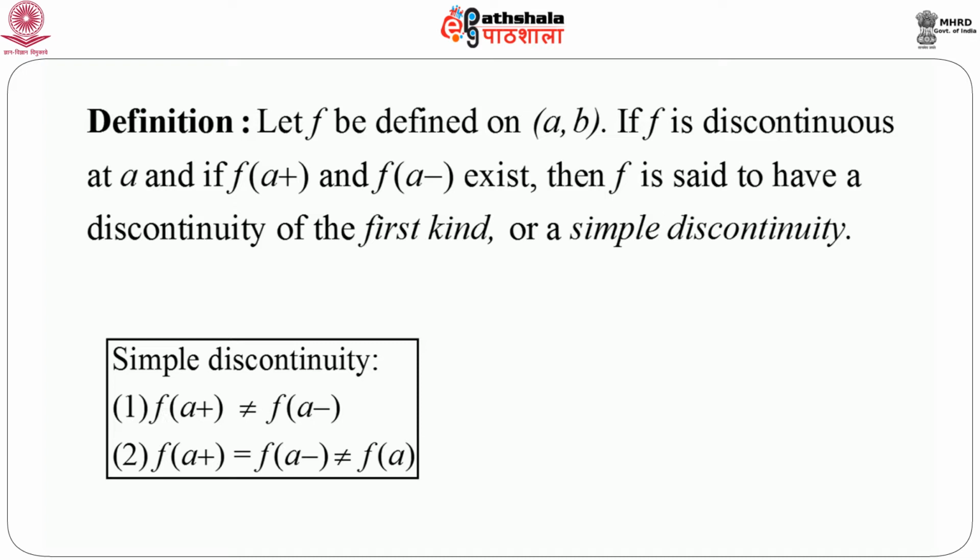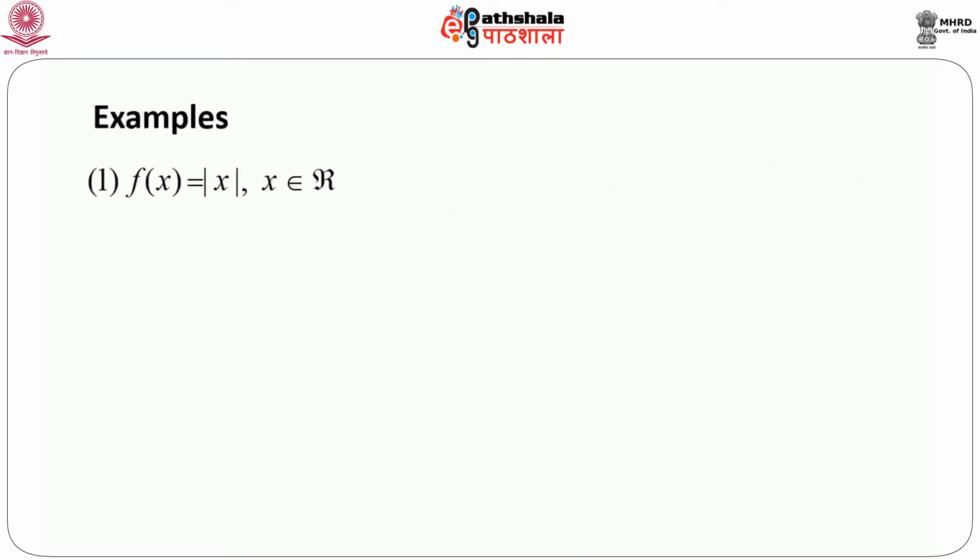That means here the left hand limit and right hand limit both exist. So naturally, discontinuity of the second kind means that either the left hand limit or the right hand limit does not exist. As an example, let us consider f of x equals mod x, where x belongs to the real line.